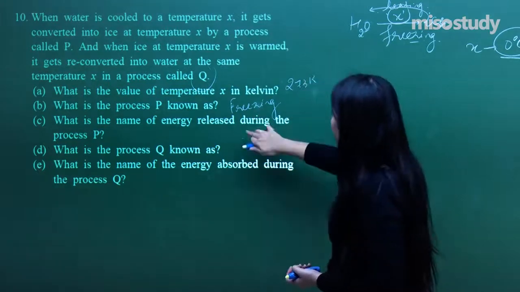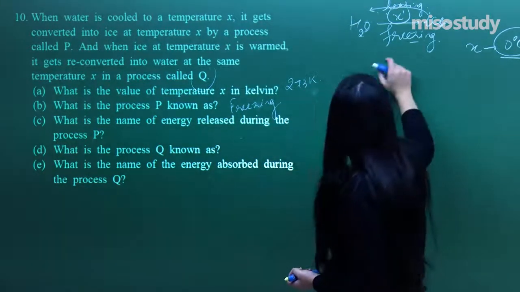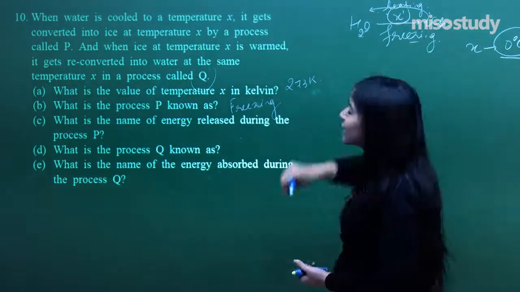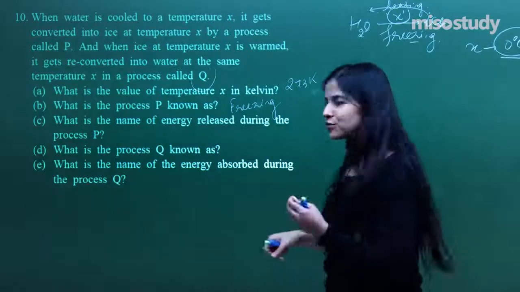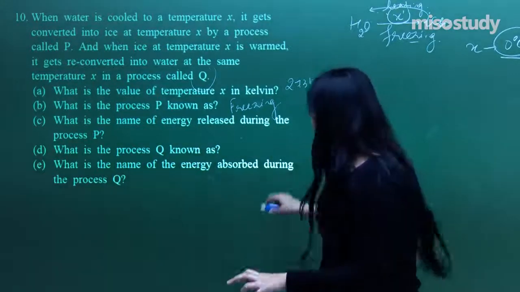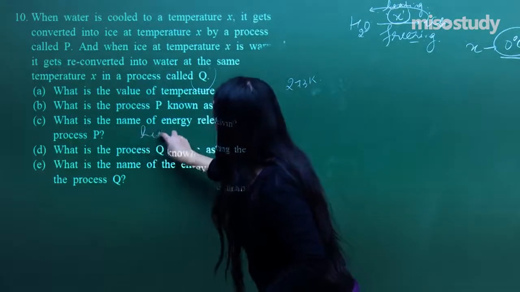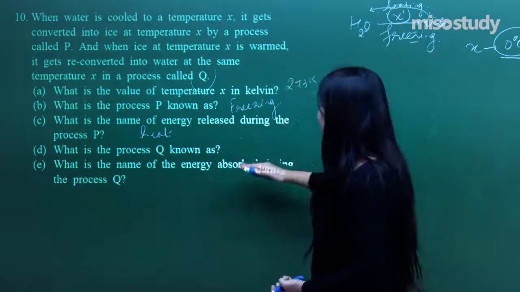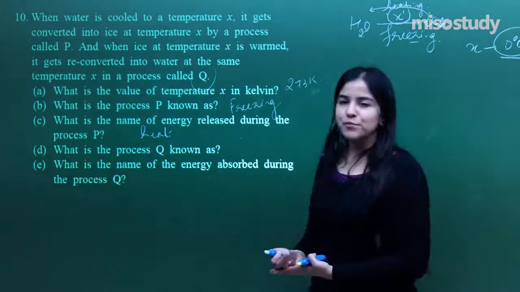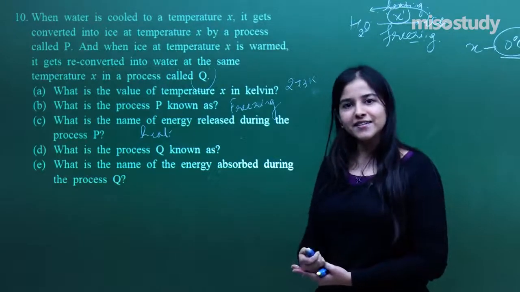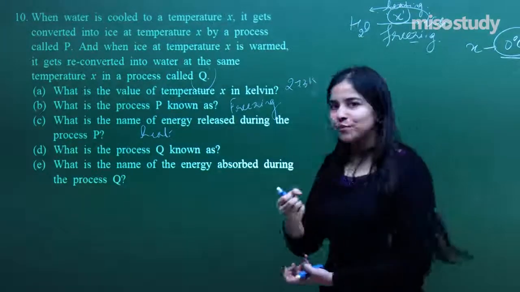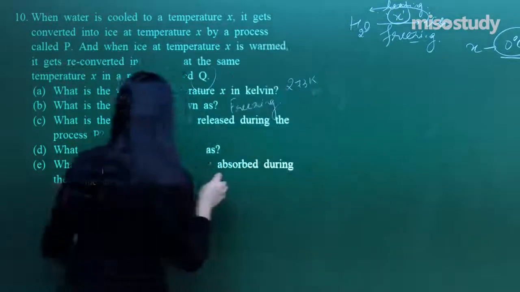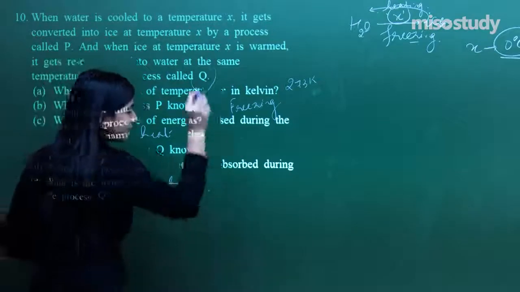What is the name of the energy released during the process P? Here in the P process, water got converted into ice. It must have released heat energy, right? And that is why ice is getting cooled down. So here the energy will be heat energy. What is the process Q? It's heating. What is the name of the energy absorbed during the process Q? Again, it's heat energy. So ice must have absorbed a lot of heat and got converted into water. Simple. So here also the answer has to be heat.